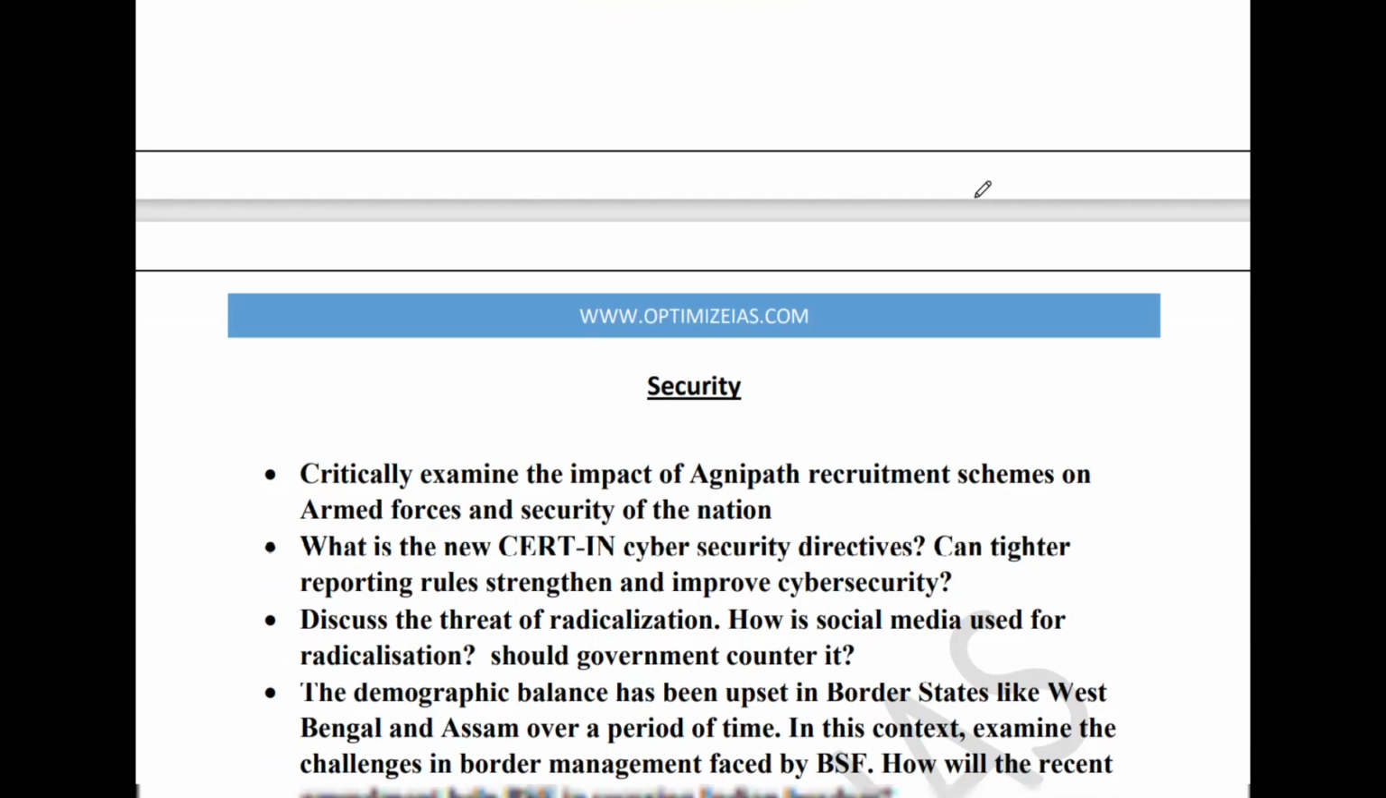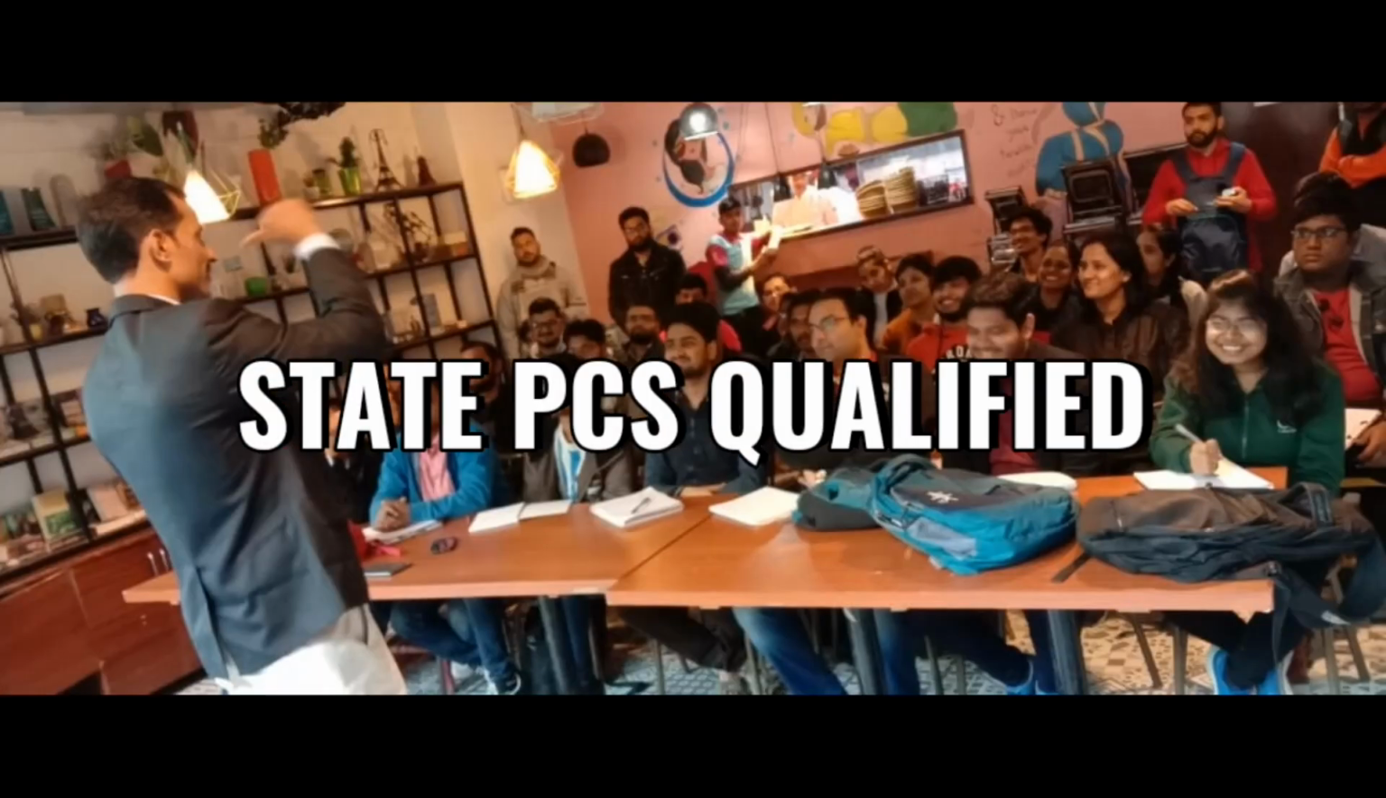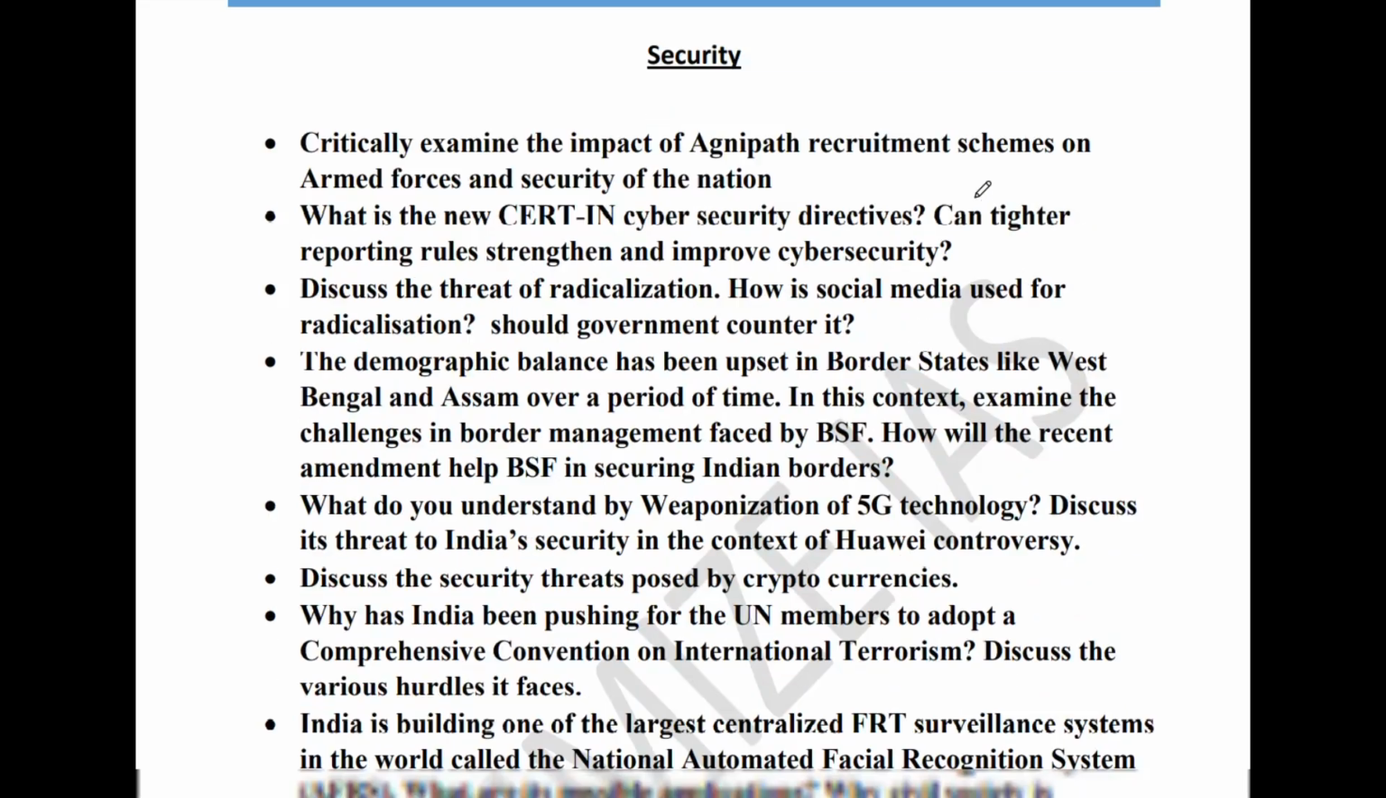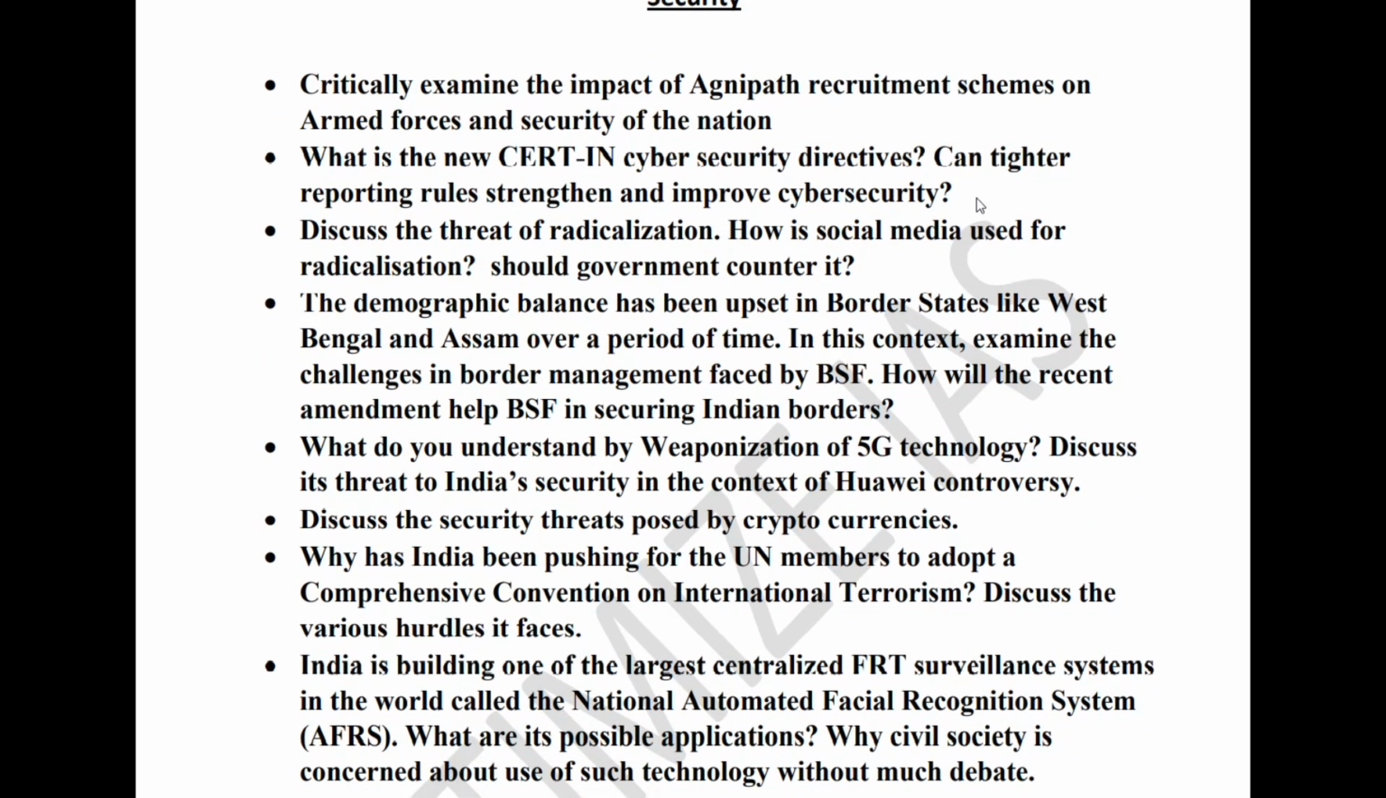So let's begin, guys. The very first question which is very important this year is to critically examine the impact of Agnipath recruitment scheme on the armed forces and security of the nation. You have to critically examine this proposal. The second question which is very important this year is the new CERT-In cybersecurity directives. Can these tighter reporting rules strengthen cybersecurity in India? Guys, this is a very important topic, CERT-In directions. Please prepare this topic very well.